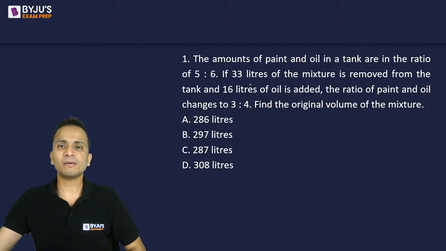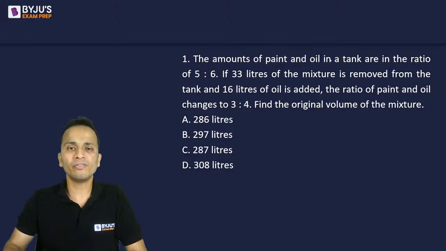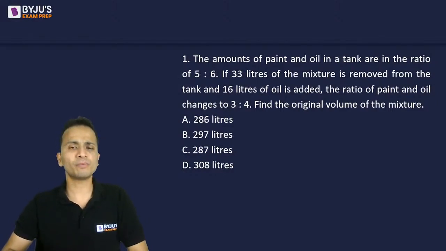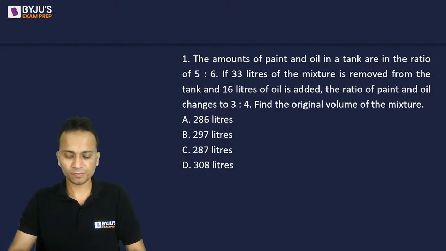The question says that the amount of paint and oil in a tank are in the ratio 5:6. If 33 liters of mixture is removed from the tank and 16 liters of oil is added, the ratio of paint and oil changes to 3:4. Find the original volume of the mixture.